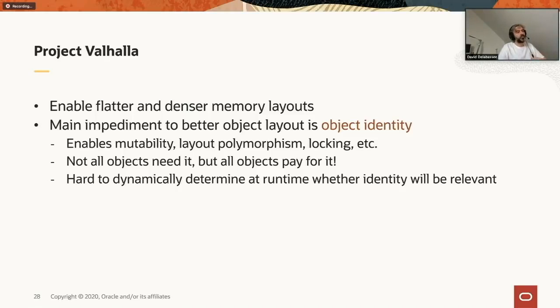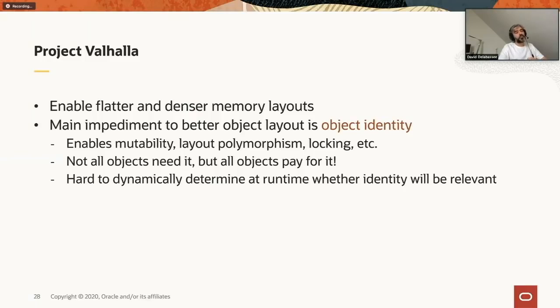And that's basically due to the fact that each object has an identity. It's something that obviously is needed. We're not going to get rid of object identity. It enables mutability, polymorphism, and so on and so on. On the other hand, there are some use cases where objects might not need identity, but still, today they have to pay the price for that feature, even though those objects might not benefit from identity. So basically, Project Valhalla is looking at how we can improve the density of information within memory.